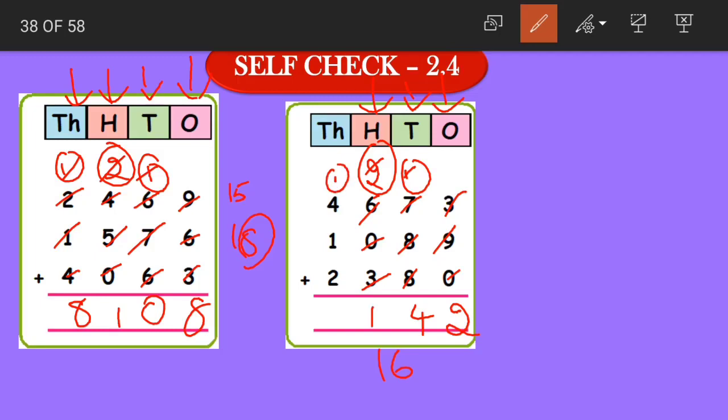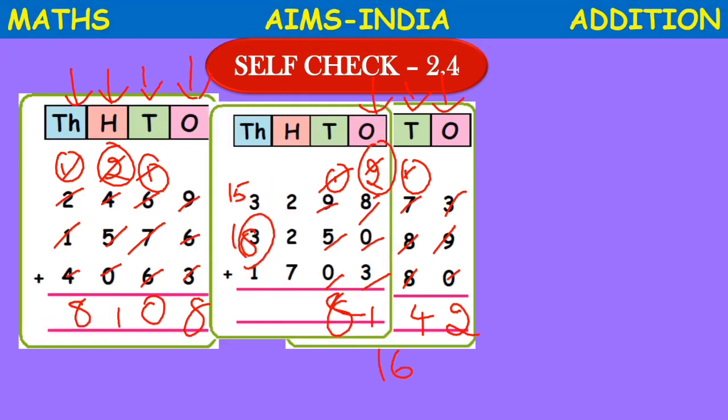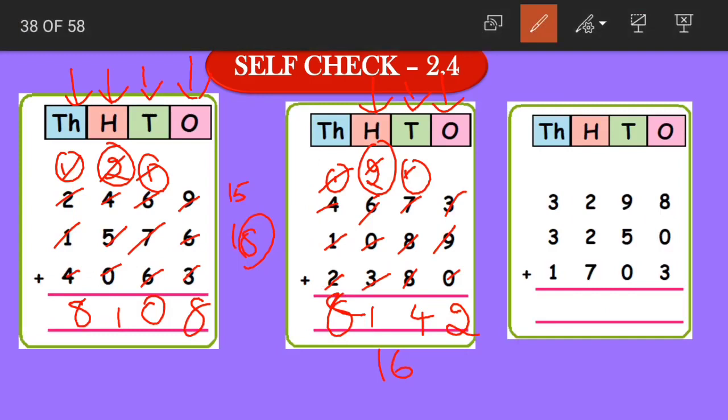And the last place, that is the thousands place, 1 plus 4 becomes 5. 5 plus 1 becomes 6. 6 plus 2 becomes 8. So our answer is 8148. The third addition, again from the ones place, 8 plus 0 becomes 8. 8 plus 3 becomes 11. So 1 here and 1 carried. In the tens place, we have 1 plus 9 equals 10. 10 plus 5 equals 15. 15 plus 0 equals 15. Now 5, which is in the ones place, will be written here and 1 will be carried.